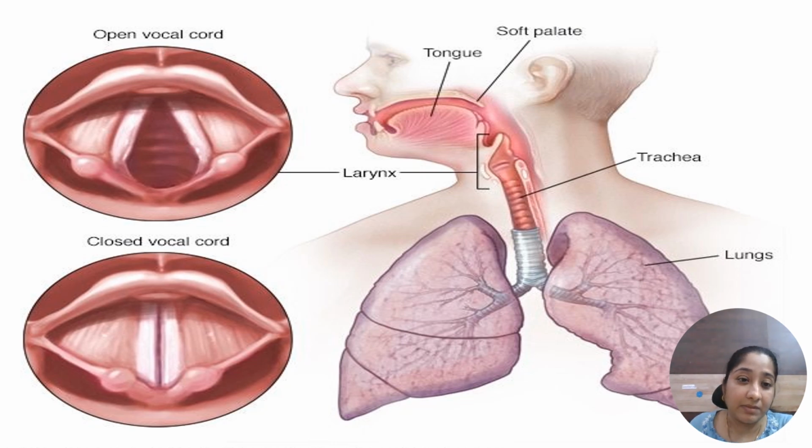This is the epiglottis. The opening of the larynx is the glottis, and the glottis is covered by a flap-like structure called the epiglottis. This epiglottis helps prevent food from entering during swallowing. When we swallow, it just covers the glottis. It is a leaf-like structure which covers the glottis during swallowing of food.